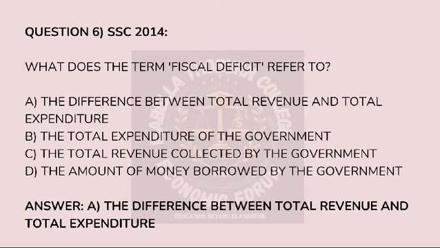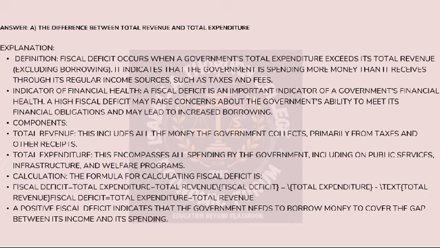The sixth question was, what does the term fiscal deficit refer to? And the correct option was option A, the difference between total revenue and total expenditure. A fiscal deficit happens when the government spends more money than it earns. Let's take an example. Imagine you have 100 rupees but you need to spend 150 rupees. That extra 50 you don't have is like the fiscal deficit. It's the gap between the money coming in, which is the revenue, and the money going out, which is the expenditure. So when the government's expenses are bigger than its income, the gap is the fiscal deficit.